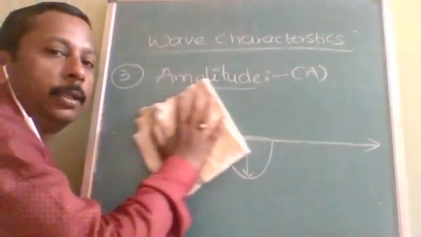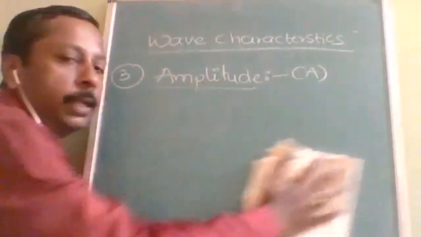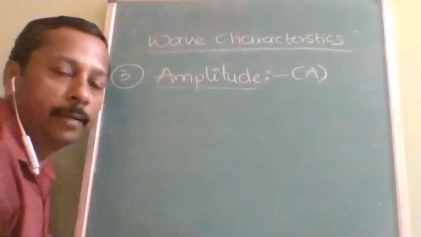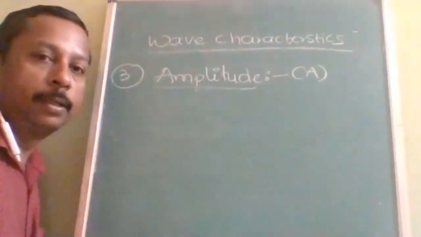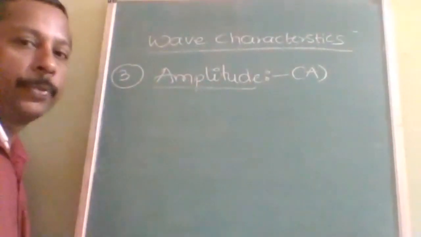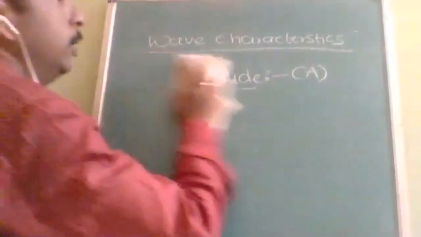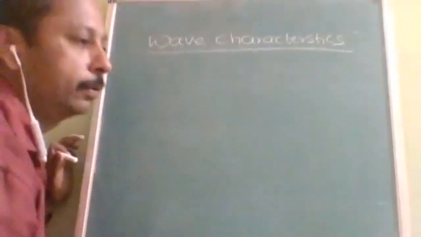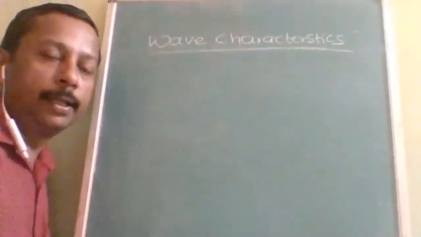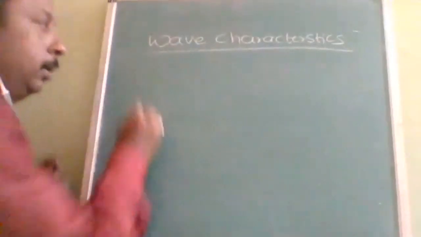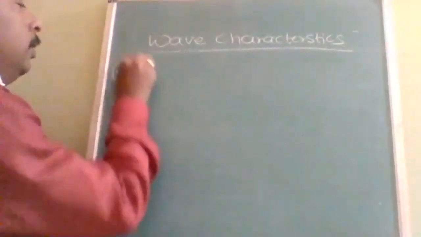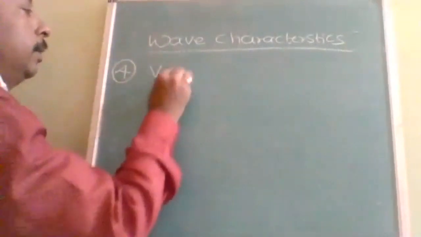The only difference is that for wavelength we use it for the distance traveled by a wave, while here it is for how much height and how much depth a wave has. After the amplitude, now we will come to the next topic. What is the next topic? Very good, you remembered. Velocity.